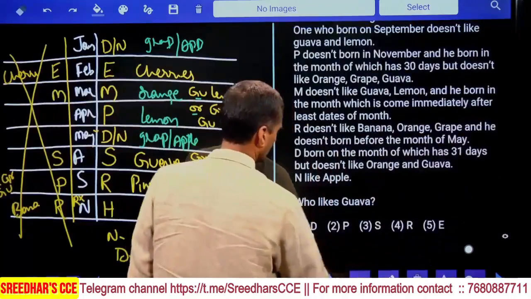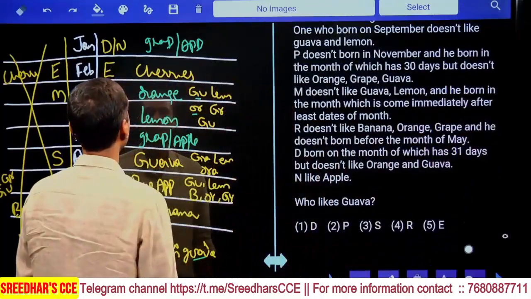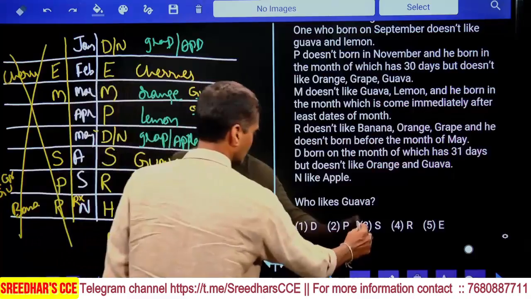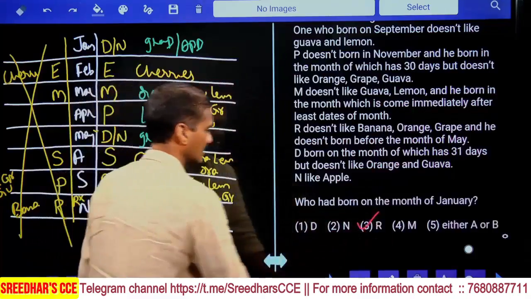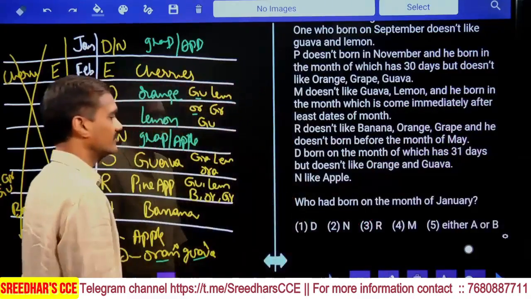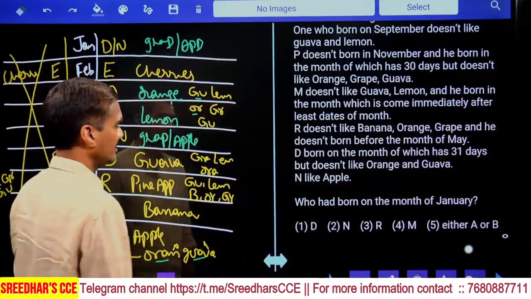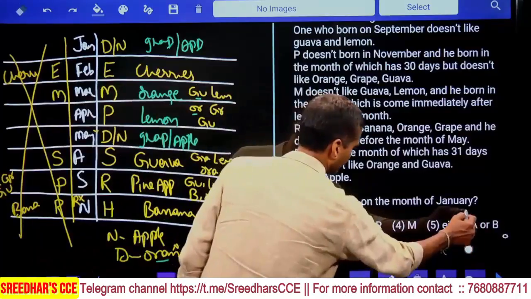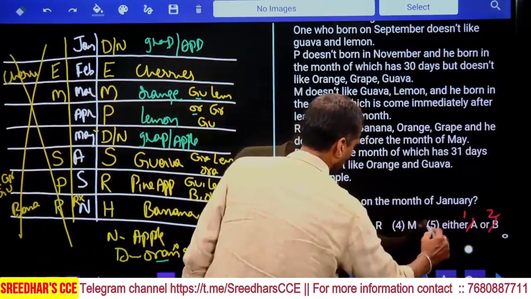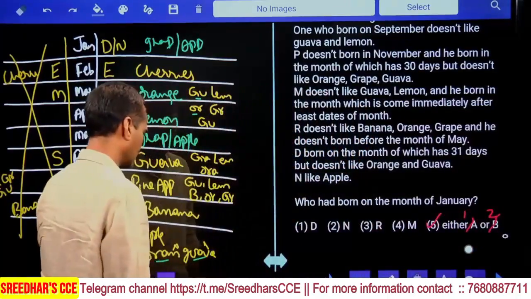Then tell me the person who likes guava. The person who likes guava is S, that is choice 3, question number 31. Then coming to 32, who was born in the month of January? January, either D or N. It is not A or B, it is 1 or 2. Choice 5 is the answer, question number 32.